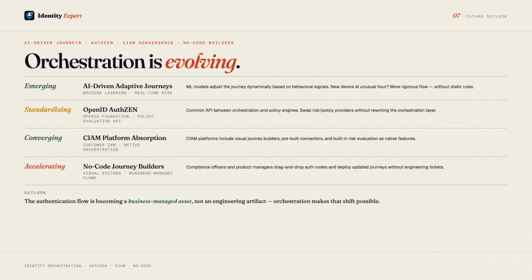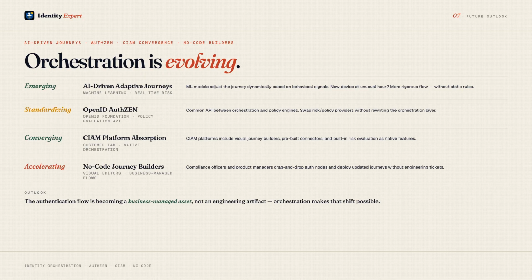Identity orchestration is evolving in 4 directions. First, AI-driven adaptive journeys. Instead of static branching rules, the orchestration engine uses machine learning to adjust the journey in real time. A user logging in from a new device at an unusual hour gets a more rigorous flow, not because a rule says so, but because the model detected anomalous behavior. The journey adapts dynamically.